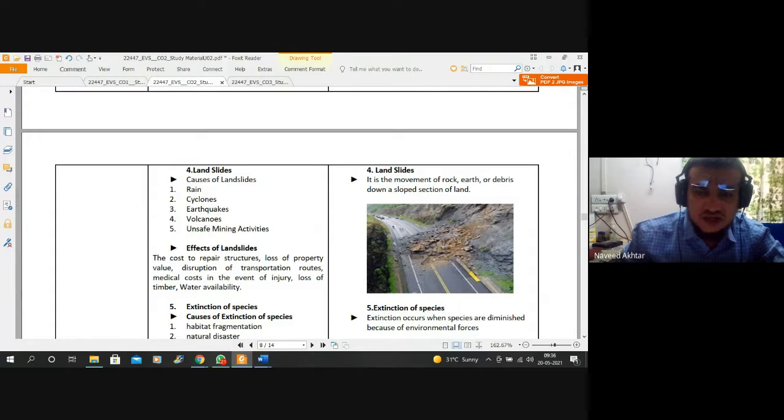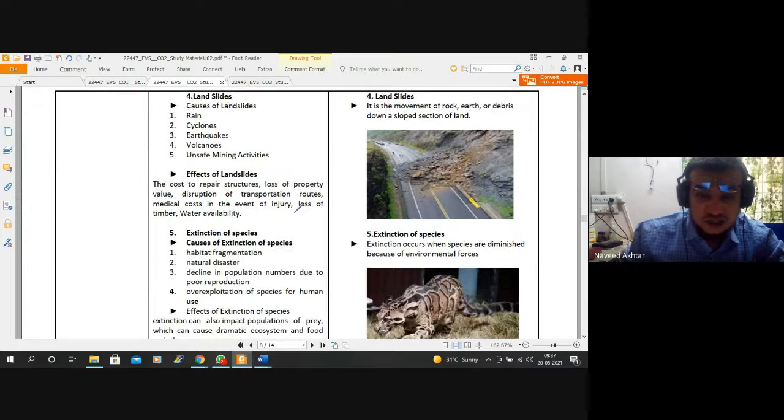The soil is eroded, and in many parts of the mountainous region you can observe that if there is no vegetation cover, landslides occur, because the roots of the vegetation hold down the soil and avoid landslides. Also, large scale mining results in earthquakes and eruption of volcanoes, and that is also impacting us.